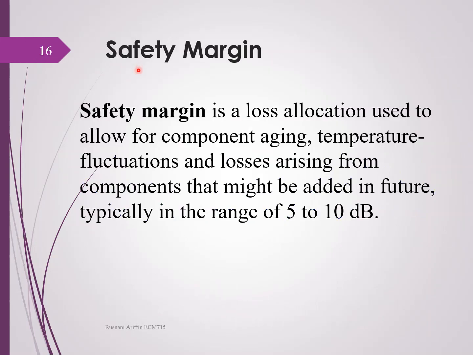Okay, before this you have seen the safety margin. Safety margin is actually a loss allocation used to allow for component aging, temperature fluctuation, and losses arising from components that might be added in the future, usually in the range of 5 to 10 dB.